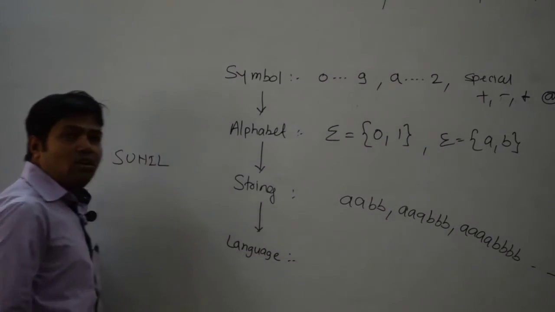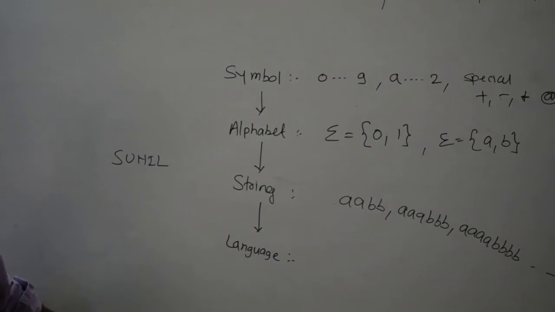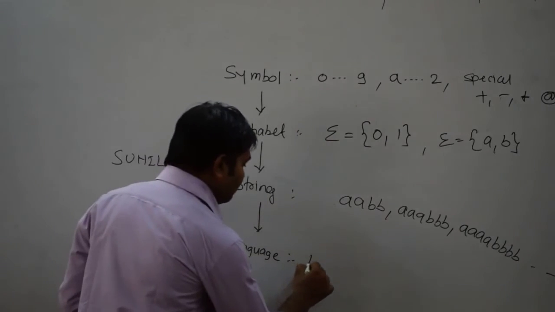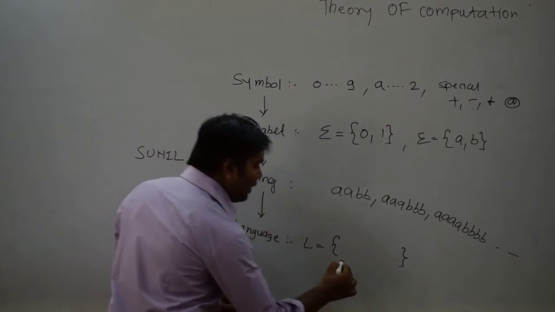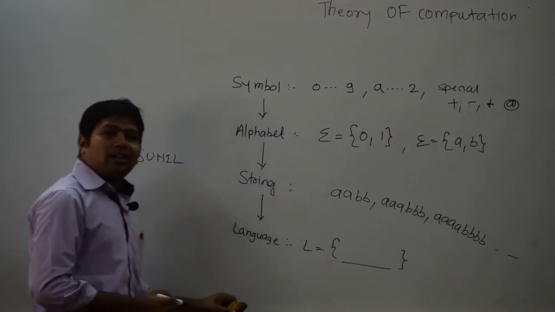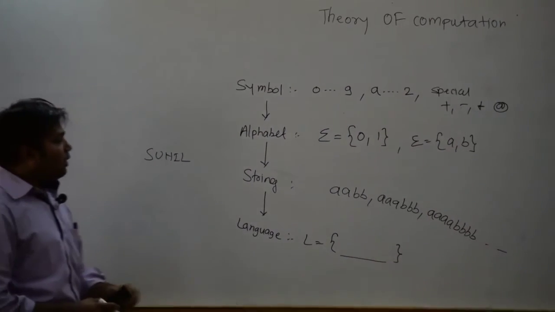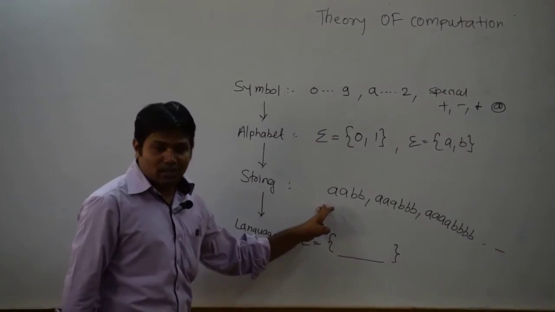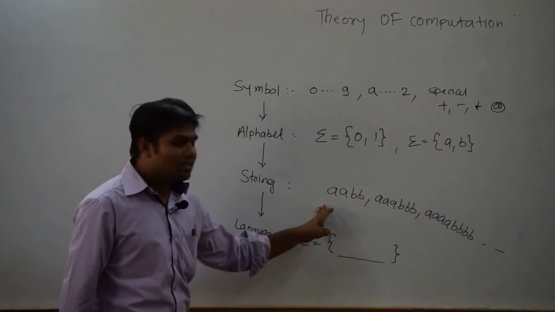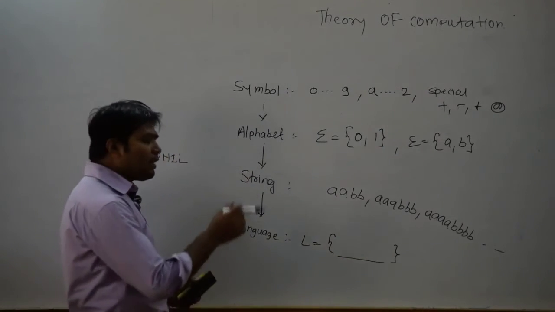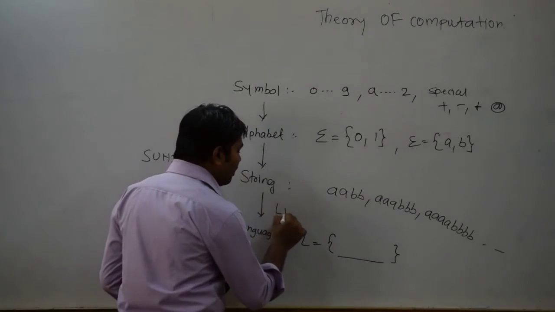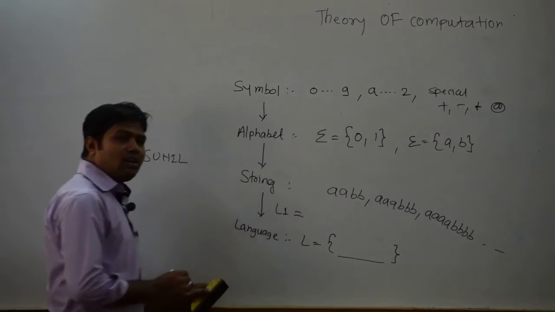Now, what is actually a language here? Basically, language is a set. So I need to show it like this. It is a set. Now, what are the elements of these sets? Whatever the condition is given to us, all those things will come here. Now consider one condition, let us consider L1.